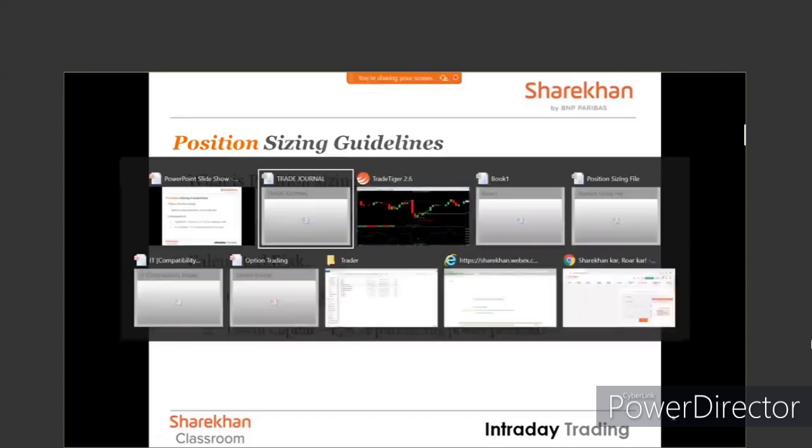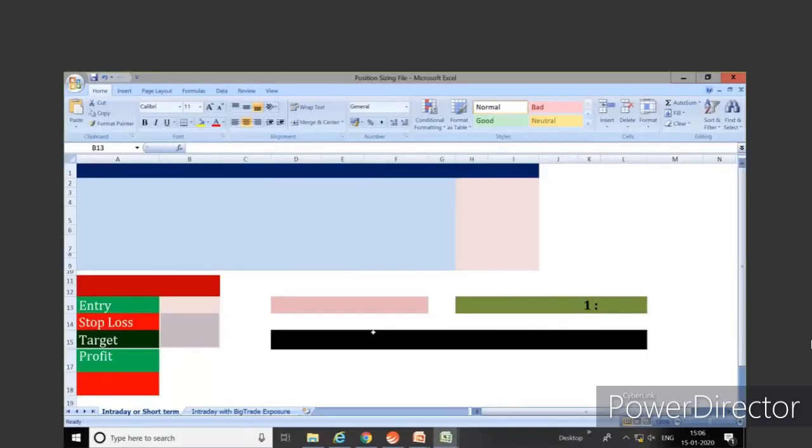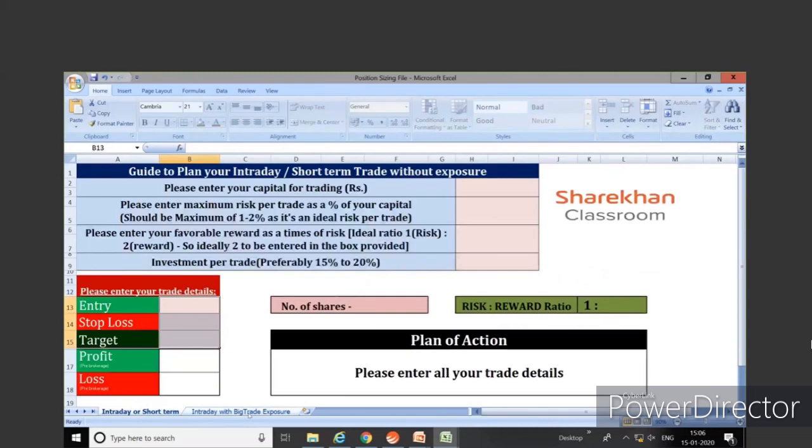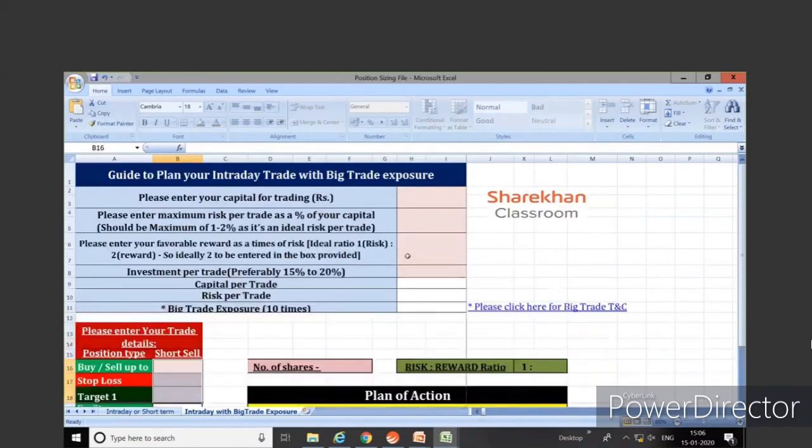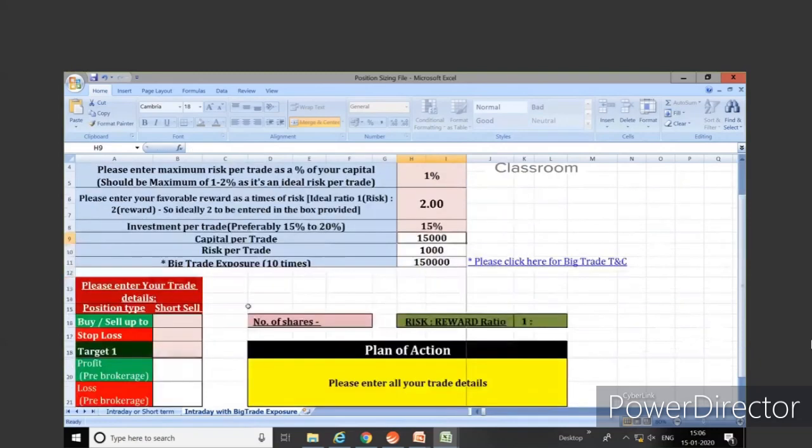So let's just take an example, and friends, this file is something we are going to send to you along with the training material. If you're taking the 10 times exposure, if you're taking a big trade, select the second sheet. Let's say I have around 1 lakh rupees in order to trade. Okay. I don't want to take a risk of more than 1% of my total capital, risk reward ratio 1:2, 15% of my capital into a single trade.